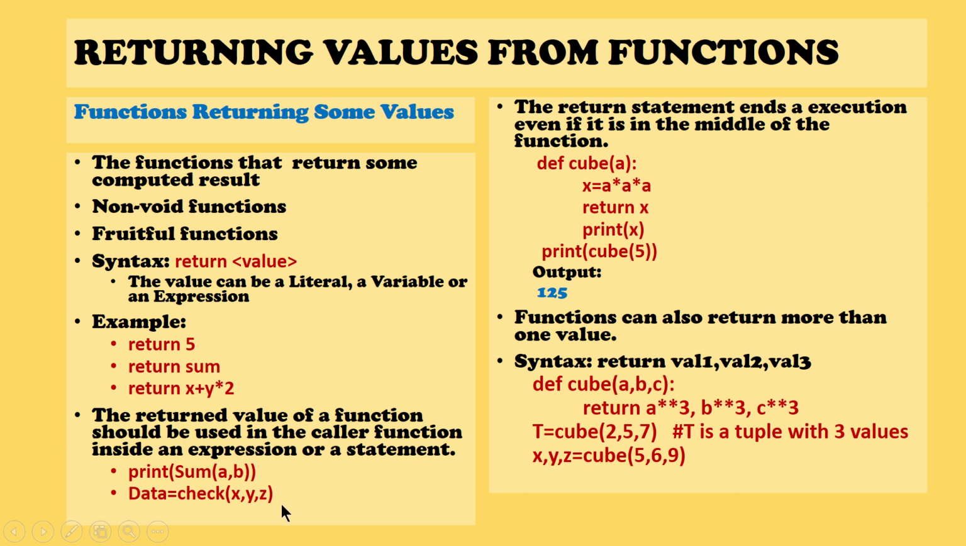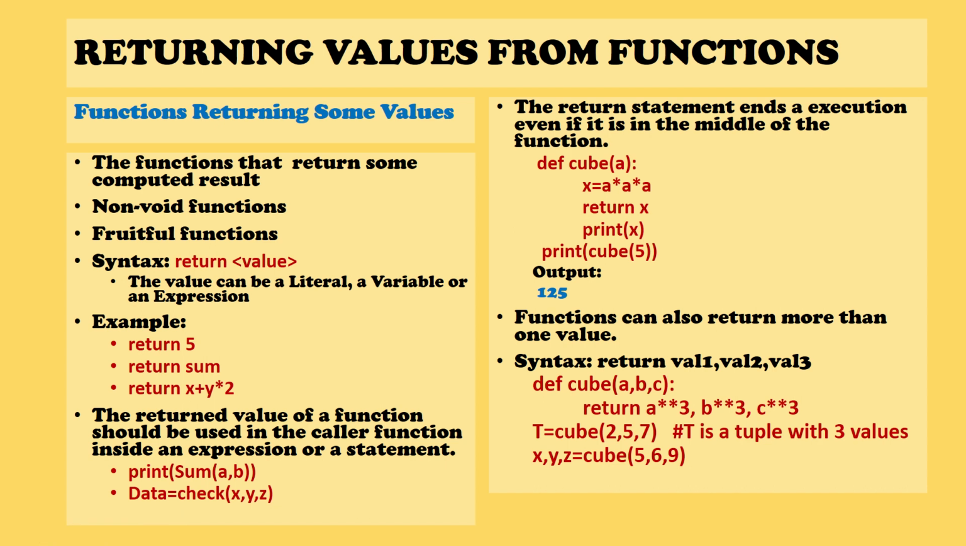When a function returns some value, that should be used as part of an expression or part of another statement. Only then will you be able to make use of that particular function. Sum of a comma b is a function which is going to return some value. That value I am going to print in my caller function. This is the statement which has been written in a caller function. So what do you mean by caller function? The function, statement, or program from which you have written a statement to call the function is called a caller function.